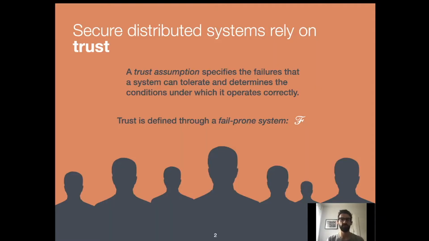Secure distributed systems rely on trust. A trust assumption specifies the failures that a system can tolerate and determines the conditions under which it operates correctly. Trust is defined through a fail-prone system, that is a collection of subsets of participants, or processes, in the system that may fail together and that are tolerated in a given execution. Throughout this work, we indicate this fail-prone system with this cursive F.